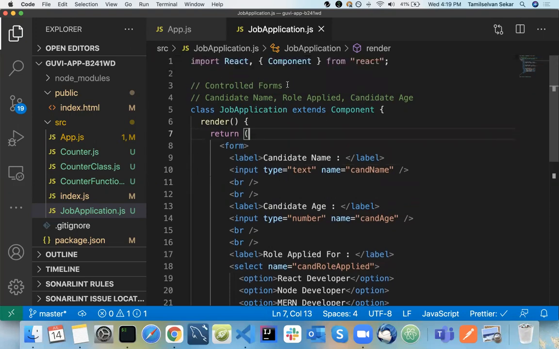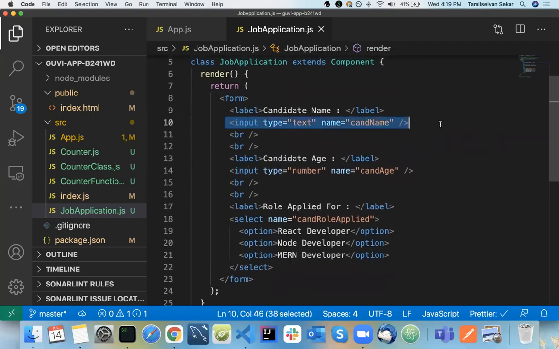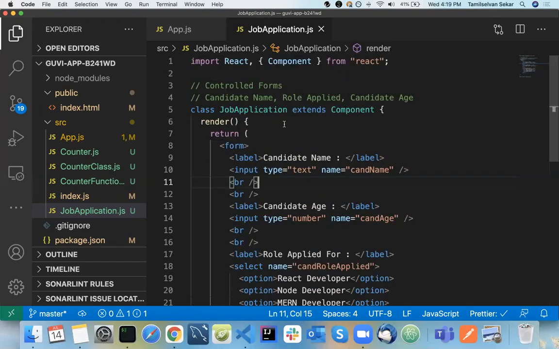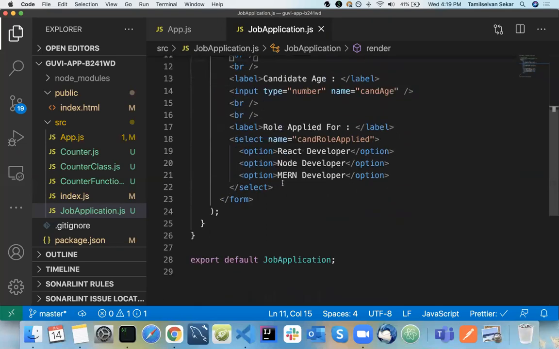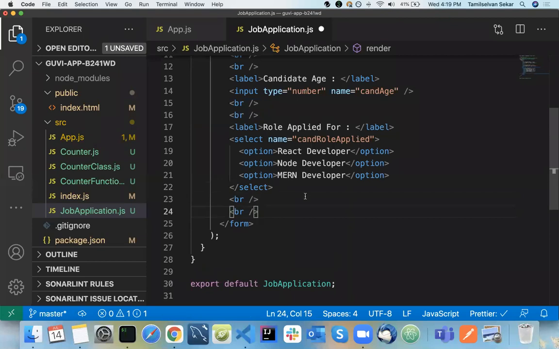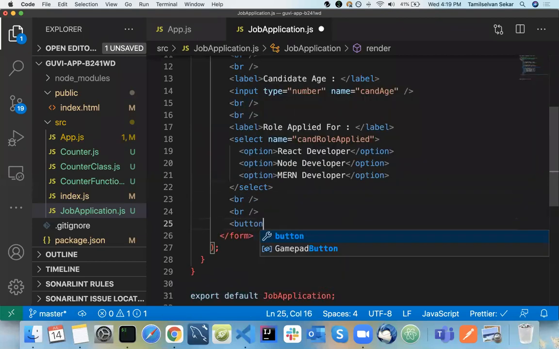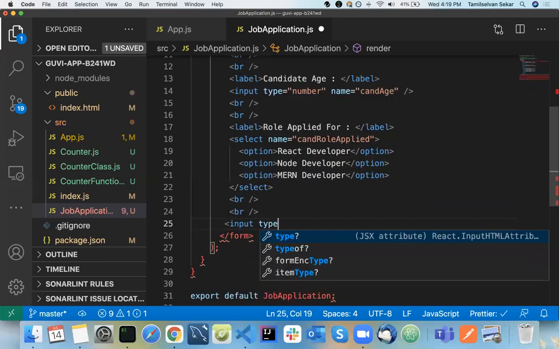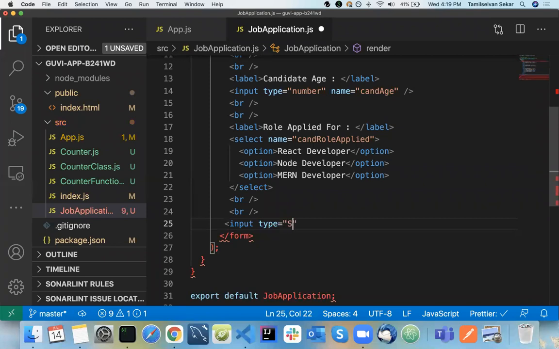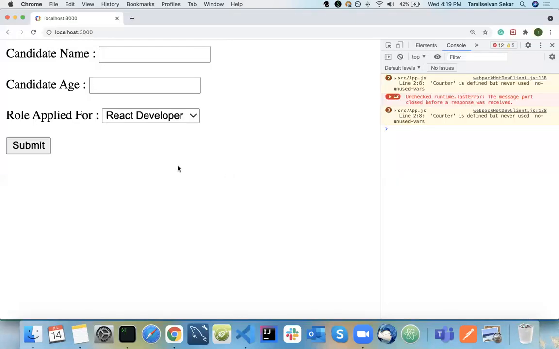So controlled forms are nothing but each and every form field being controlled by your states. Okay, so what I'll do is I will add a button here. So we need to submit here, right? So I will have a button to submit. We can have an input type equal to submit. That's not an issue. Simple, nothing new.